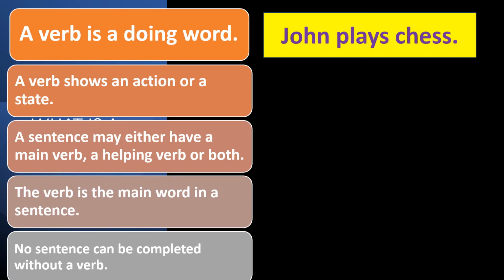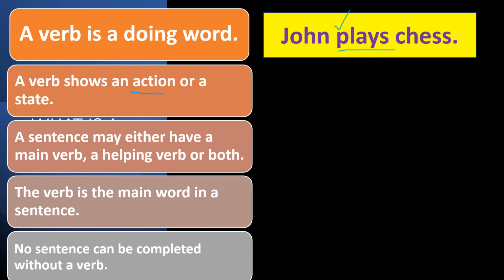You see the first example, John plays chess. Here the verb is plays. Plays is the verb. It is called a verb because it is a doing word. It shows action also. Here plays shows action. What is an action? An action is nothing but the work we do. Whatever the work is done by us, that is called an action. The action should be represented through physical activity. Then only we can call it an action.